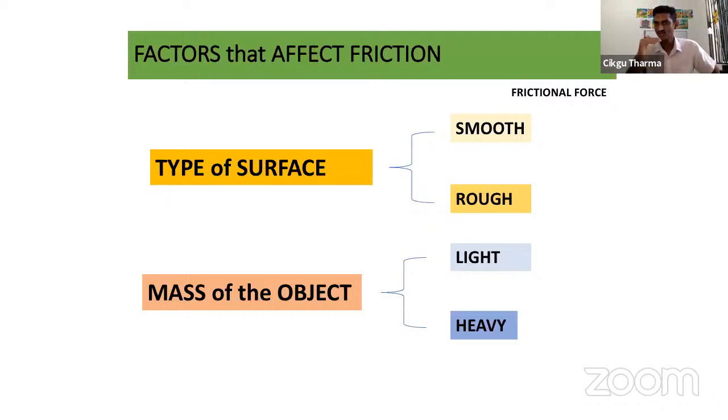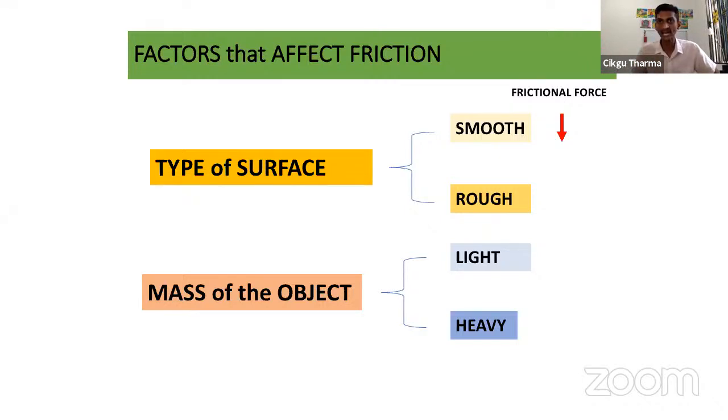Will the floor create a bigger frictional force or lesser frictional force? Is it higher or lower? What do you think? A smooth surface will create a lower frictional force or lesser frictional force.